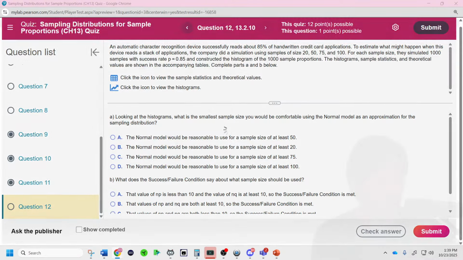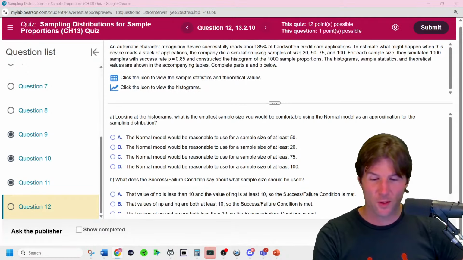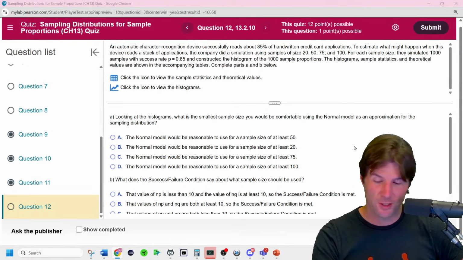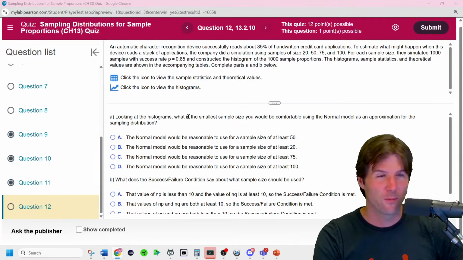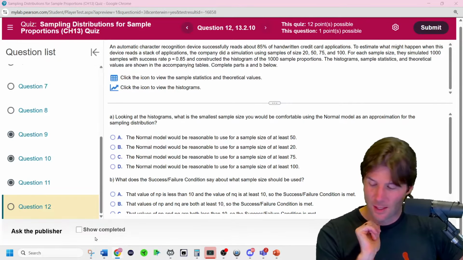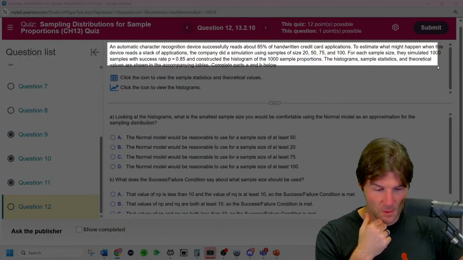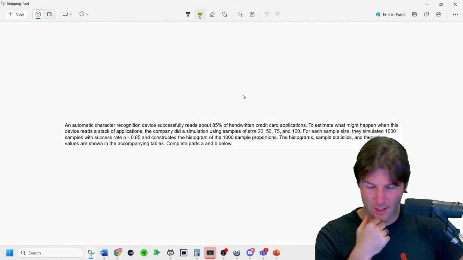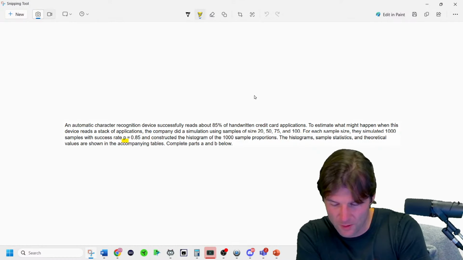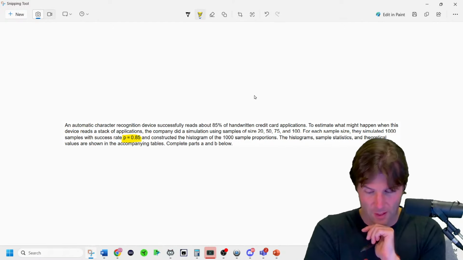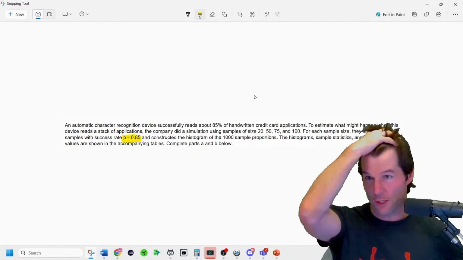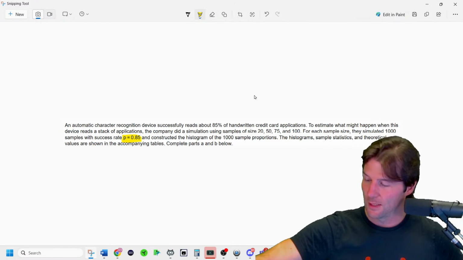Okay, here we are. So this is the other automatic card reader. Now, what do you want to do with questions when you get them? This question's already done a lot of this work for us right here, and we can figure out one more thing from that. What do you usually do with a question first thing?